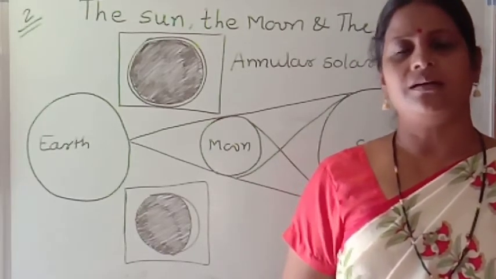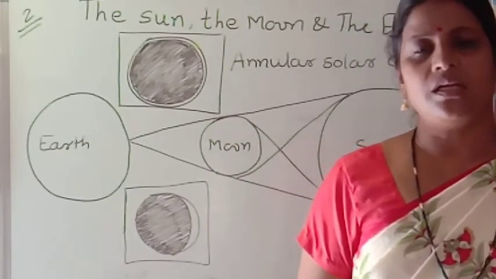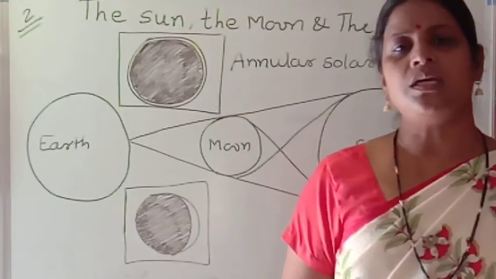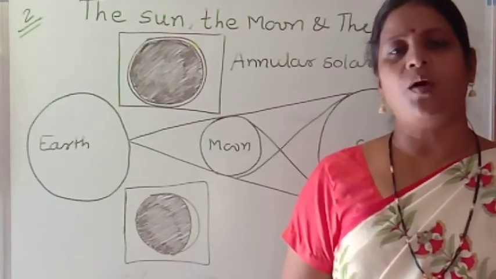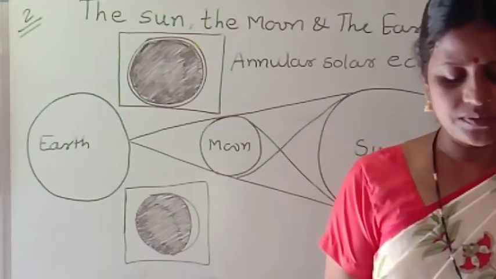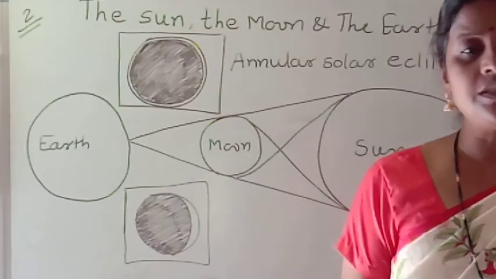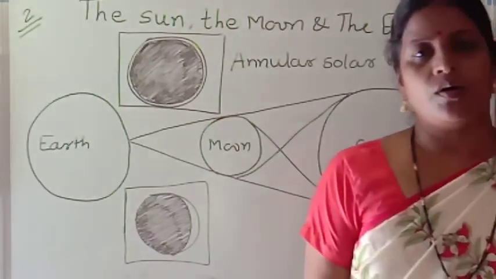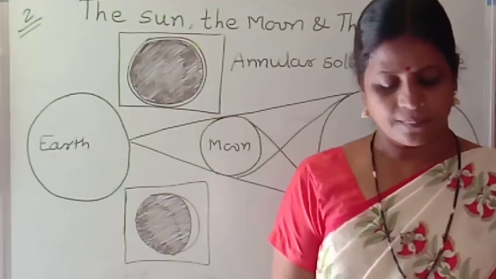In this type of solar eclipse we are able to see only a ring of the sun. And this annular eclipse is a rare phenomenon, which means it does not often take place.